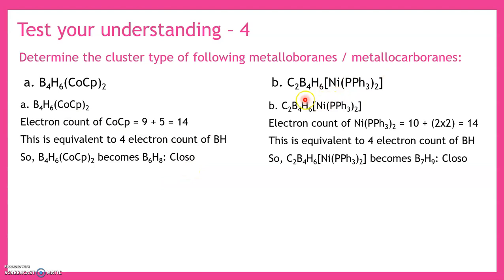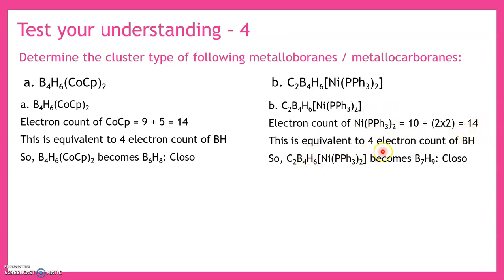Now here coming to the next one, C2B4H6 nickel phosphine twice. Now what is the electron count here? For nickel, it is (n-1)d8 ns2, that means 10 electron count, and 4 electrons are coming from the phosphine group because it's a neutral 2 electron donor. So there are 14 electrons that are present here.